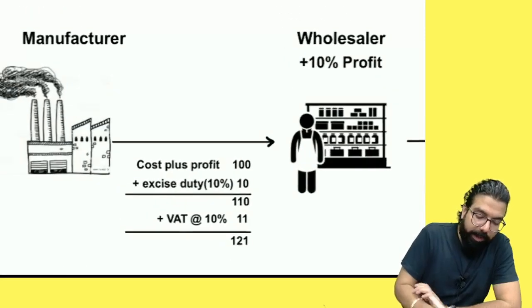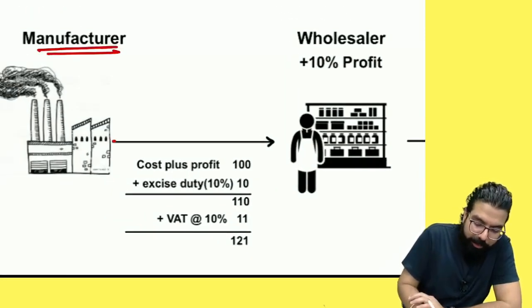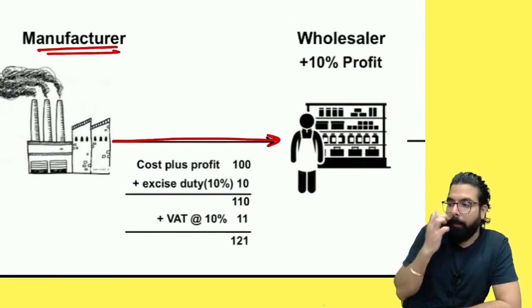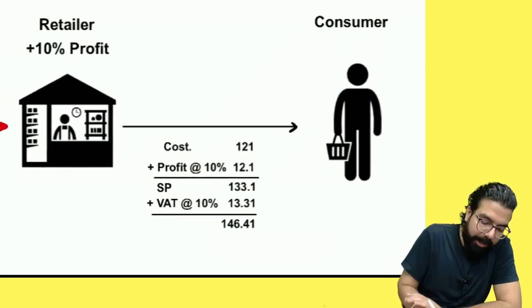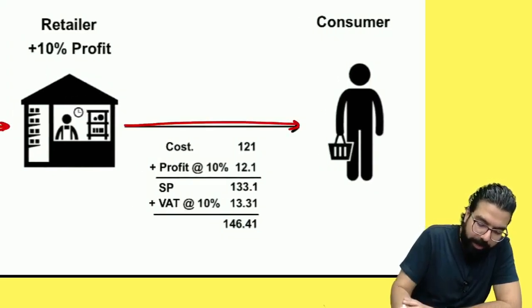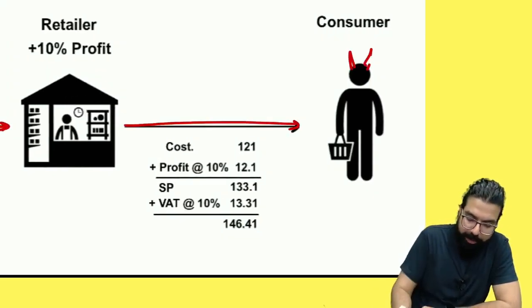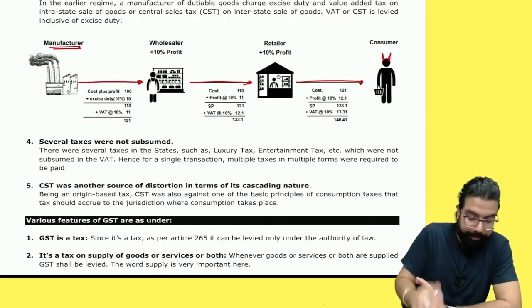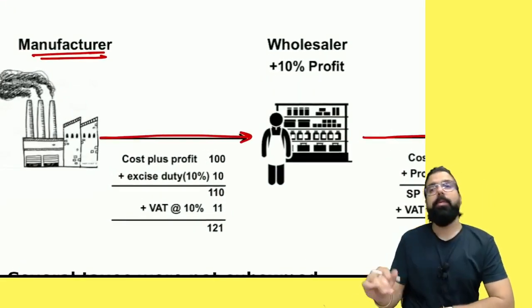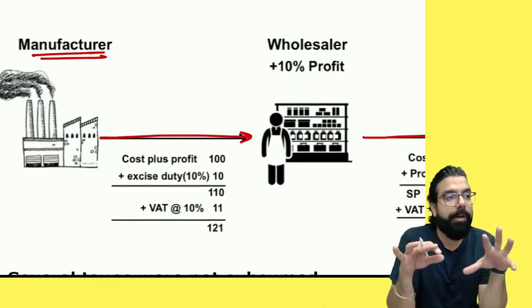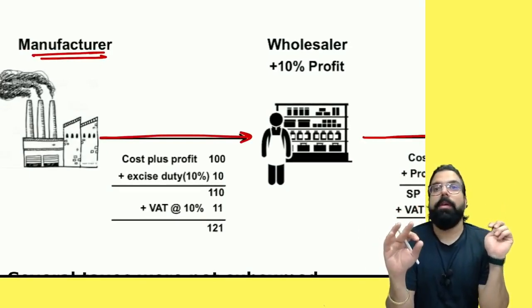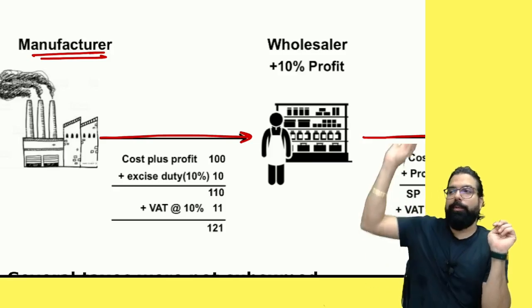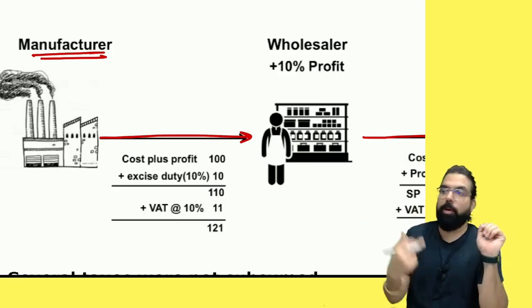Here, tell me one thing. First of all, one manufacturer will sell the goods to whom? Wholesaler. Wholesaler will sell the goods to whom? Retailer. Retailer will sell the goods to whom? Our ultimate bakra. Yes or no, everyone? See, earlier what used to happen, I'll first tell you and then we'll talk more. If anyone has any doubt, lift your hand and sit down. Once I complete the topic, I'll get back to you.